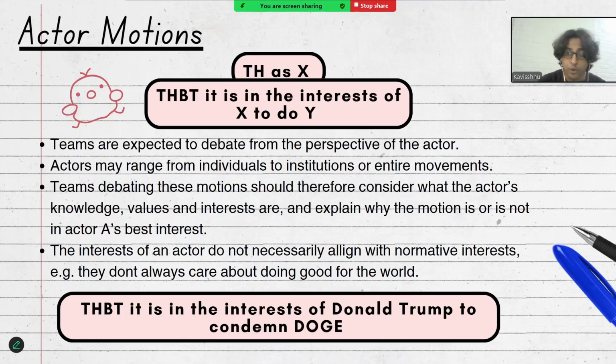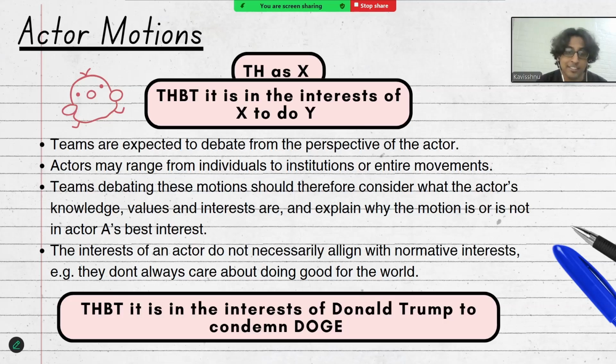It's important to note here that the interests of the actor may not always align with normative interests. So you and I, on a value judgment, may think that solving poverty or solving world hunger is a good thing, but it's up to the teams to prove that actors do or do not care about these normative goods and normative interests that other people may take for granted.